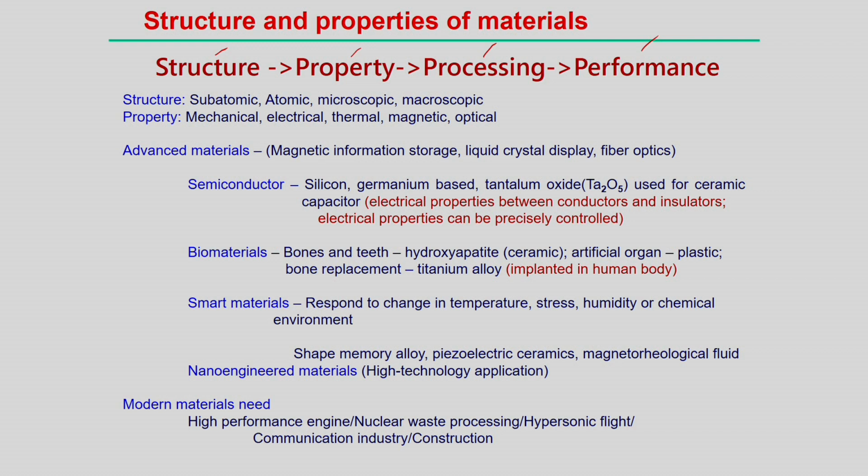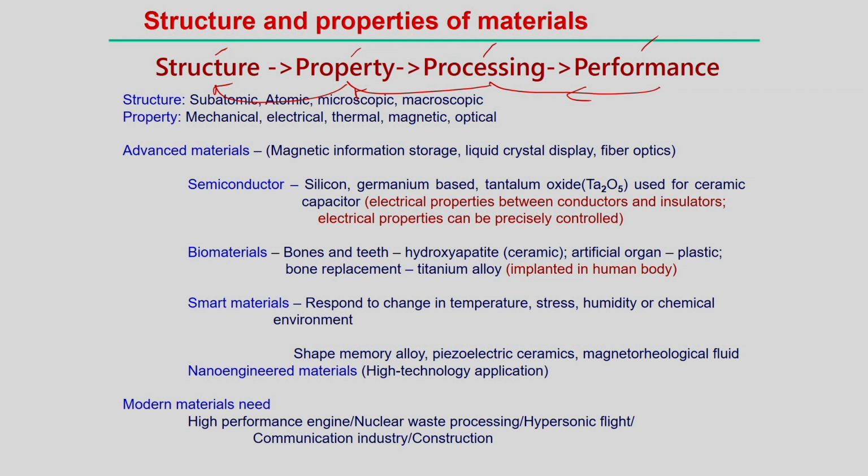So, all are related. Following the manufacturing processing we can make the product, and in the fourth step, once we make the product, we analyze the performance of this product. So, this link of performance with processing, and property with structure, is very much needed for a mechanical engineer.